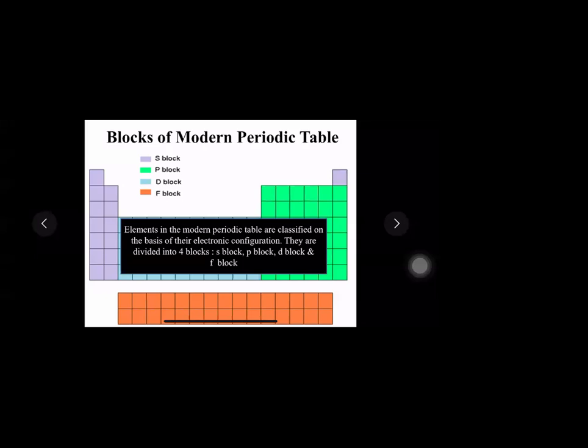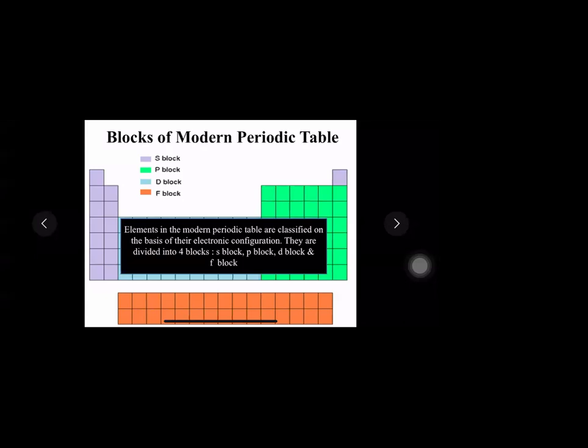In future, if you continue taking science, you are going to study about these blocks much more in detail. But for this standard, you are only going to study about these blocks, which is S, P, D, and F. And what is electronic configuration? Can anyone recollect this term, electronic configuration? It means the shell-wise distribution of electrons.